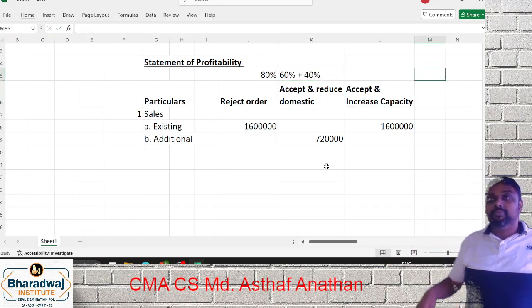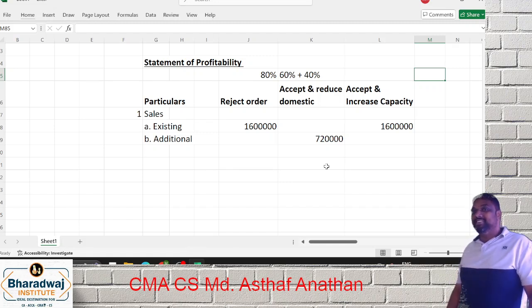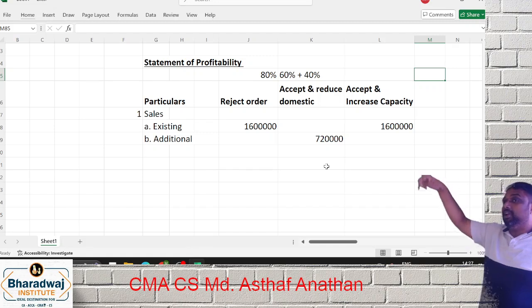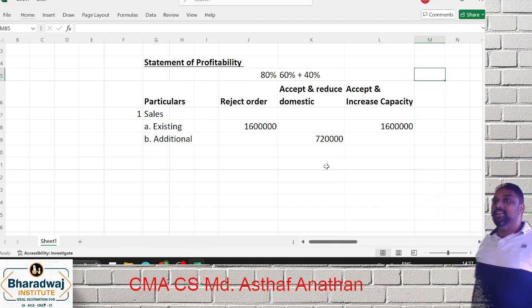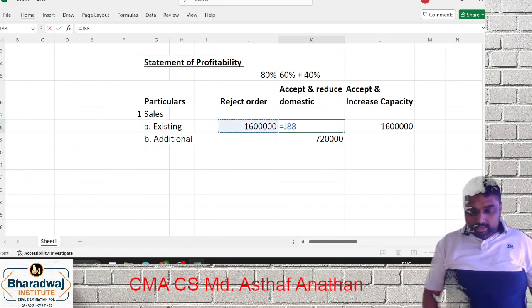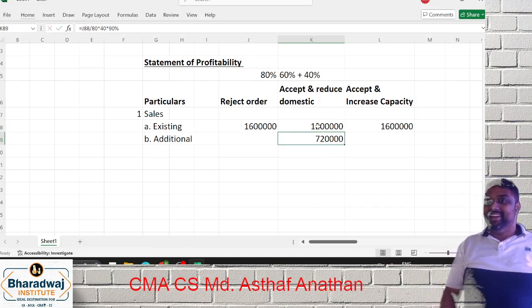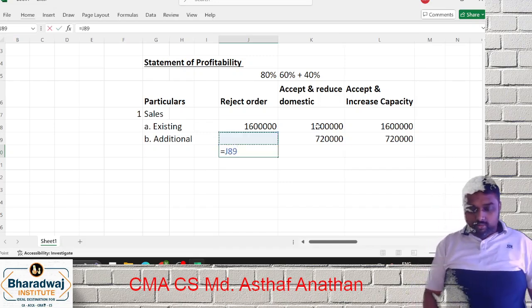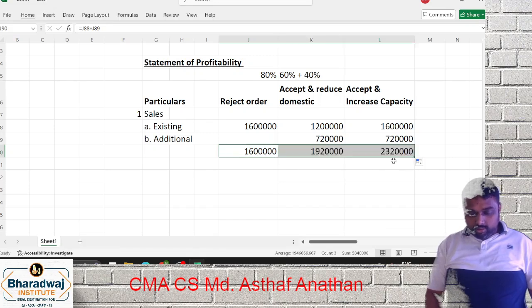You can't reduce the export. You can reduce the domestic, but they don't tell you 60. If you search in the question, you can't find the 60. Turn away excess demand: 80 plus 40 will come to 120, reduce to 100. So 40 you anyway can't reduce, so domestic will be 60. This is for 80, so what will it be for 60? Are you able to get it? Coming here, that will be the same. All of you clear, my dear friends? So this is how you will get the sales.